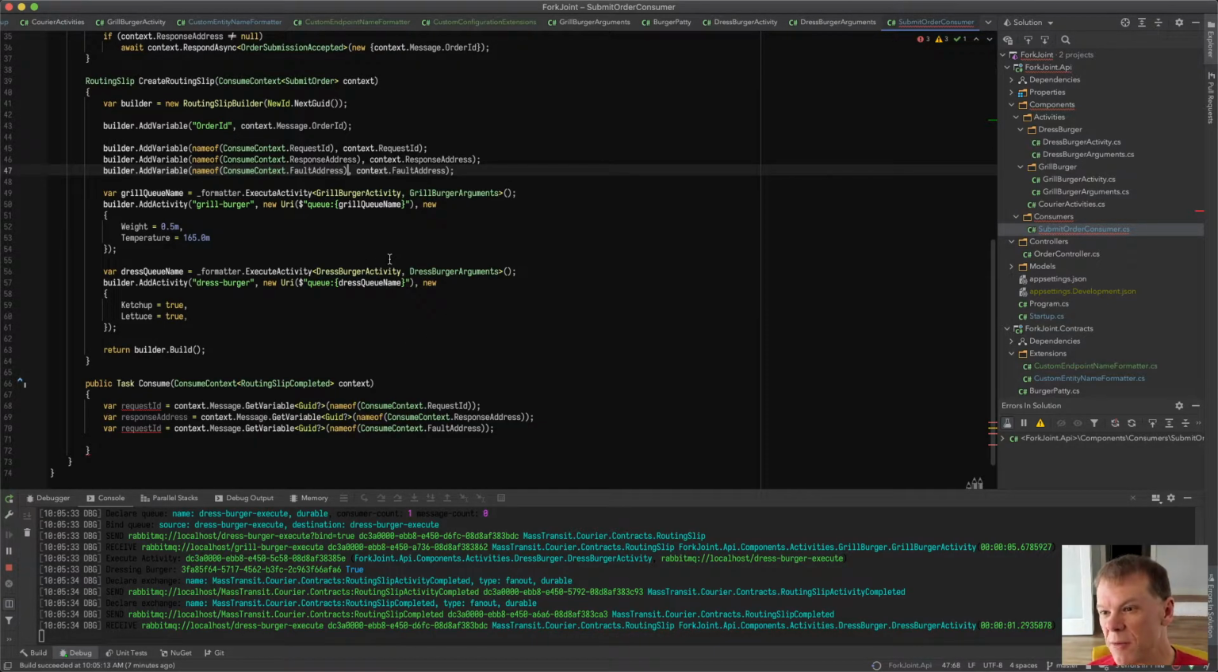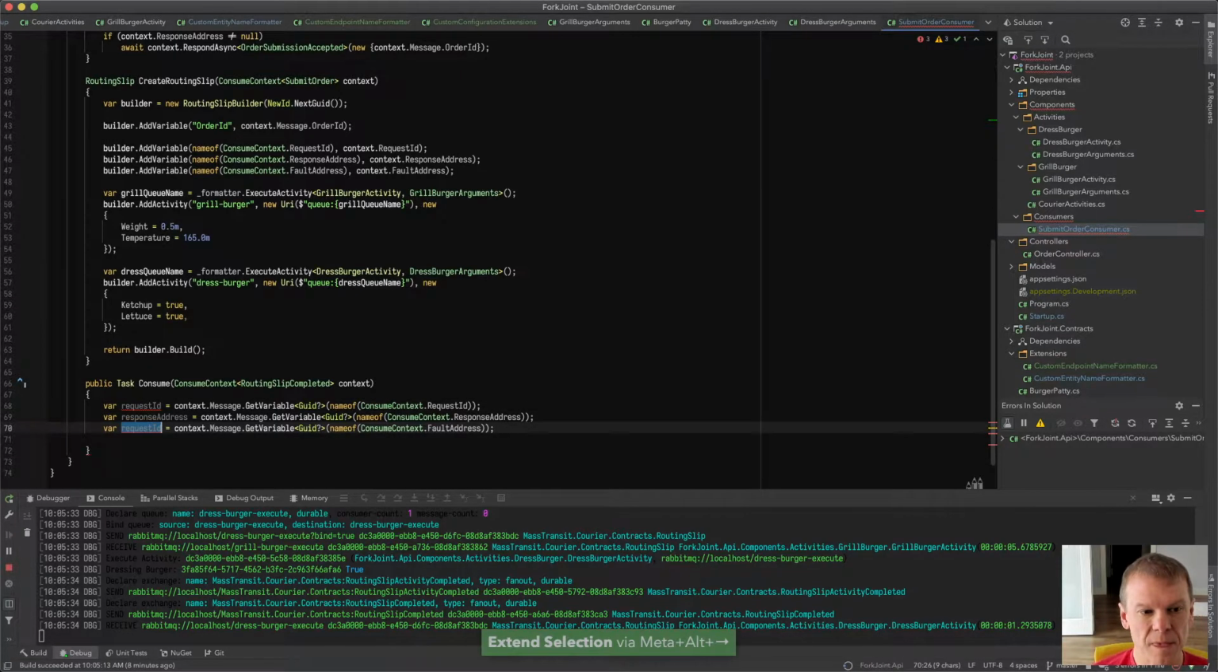Question in the chat, timeout for request if routing slip takes too long? Good answer. It will time out at the client. I don't have to actively manage the timeout on the server side. The request client will time out if the request doesn't complete in time, like if the routing slip takes too long. Yeah. We'll get our fault address.